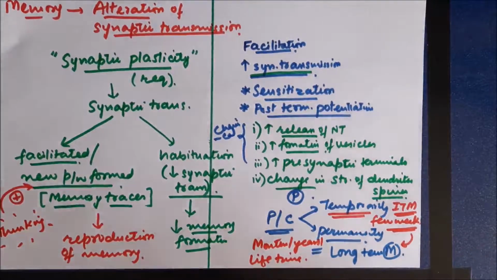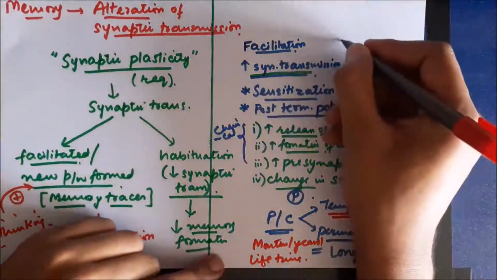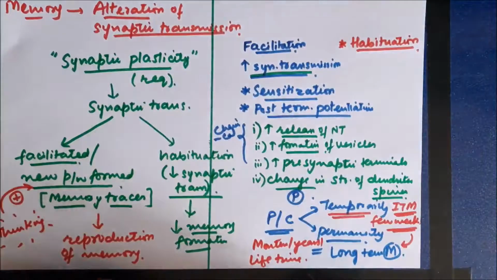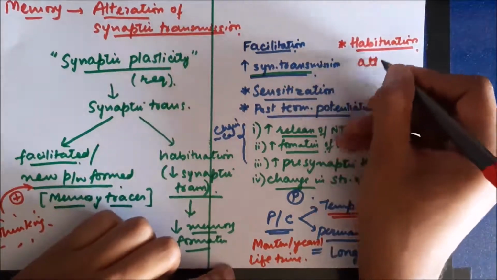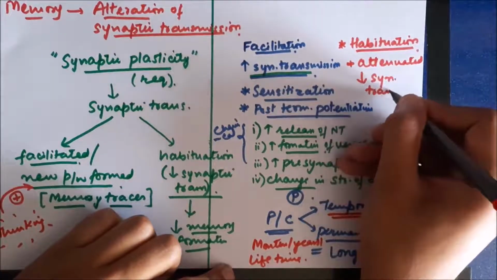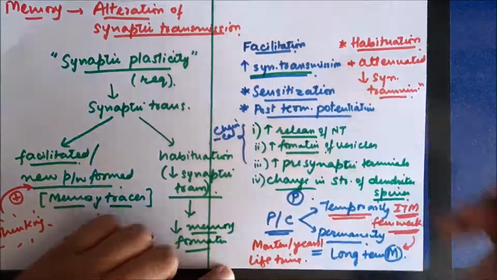So this was the facilitation. In a few moments, we'll discuss the molecular mechanism of facilitation. Now, another physiological process is the habituation. Habituation means decrease in the synaptic transmission. So there is attenuation of synaptic transmission. Now, it can occur by mechanisms which are exactly opposite to these.